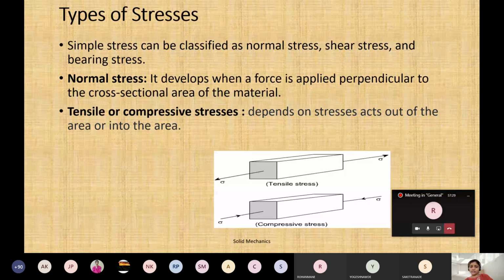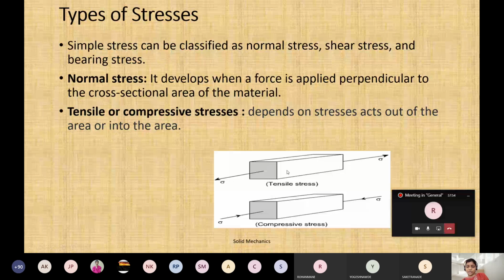Just an overview. See, this is tensile stress, a pulling action. This is your length. Just imagine what will happen. This is tensile. If the length will increase, what will happen to the cross-section? The cross-sectional area will decrease. Yes, very true. The cross-sectional area will decrease. This is in tensile. In compressive, it will be the opposite.